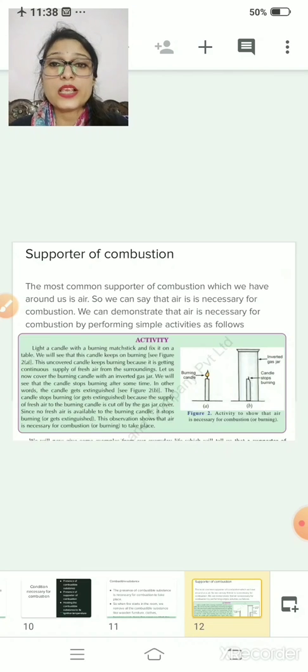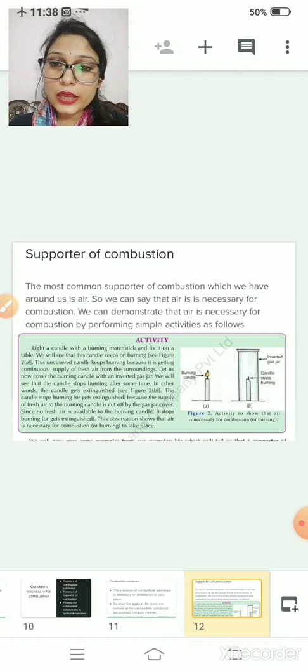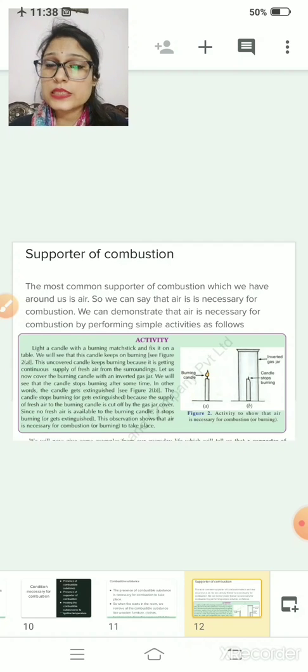Now our second requirement, the supporter of combustion. What is the supporter of combustion? I told you that oxygen is very necessary for combustion. Without oxygen, no substance can burn. Clear? So the most common supporter of combustion which we have around us is air. So we can say that air is necessary for combustion. We can demonstrate this by performing a simple activity. Clear?